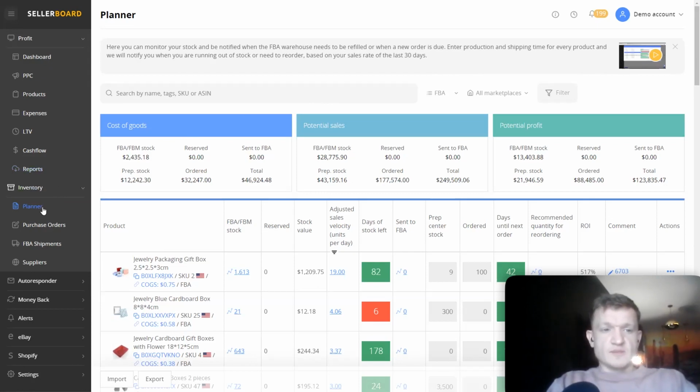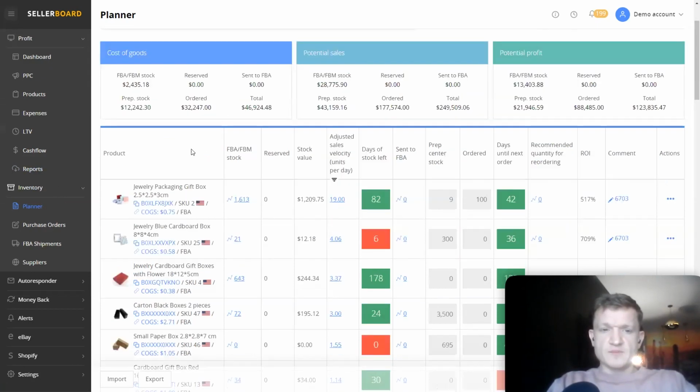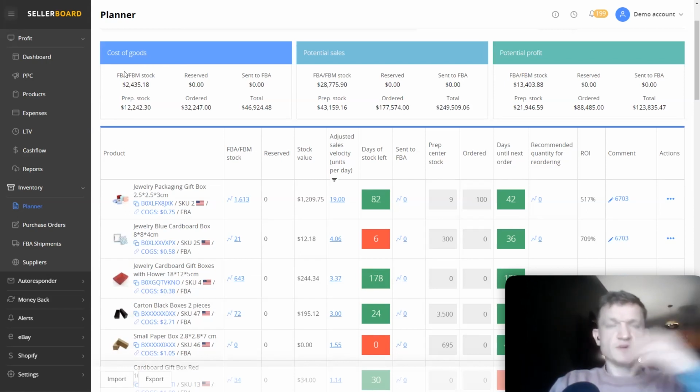First of all, the planner. Here, you have the information about all your stock, whether it is the cost of goods, so what is the value of your stock in the FBA or the FBM warehouses. So FBA warehouse or it's your warehouse. So how much value of stock is inside the prep stock, the preparation center, and besides value, you also have your potential sales and potential profit that you could make.